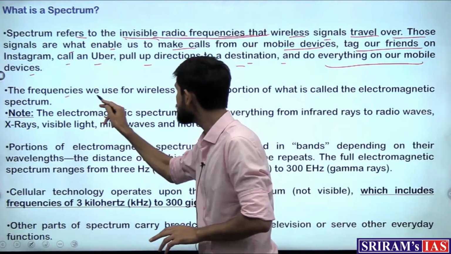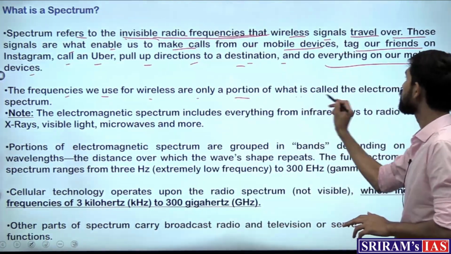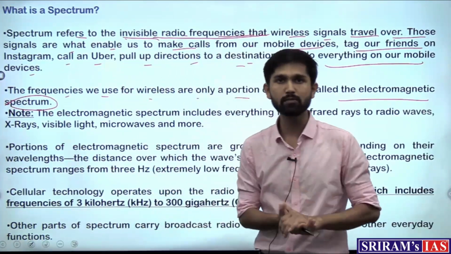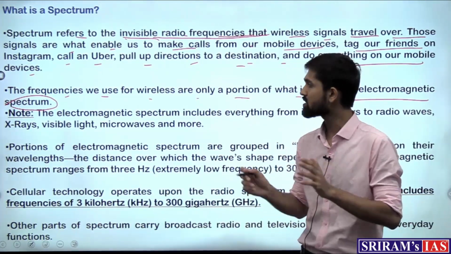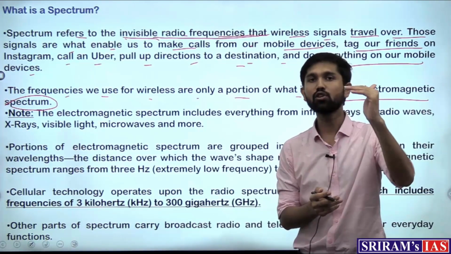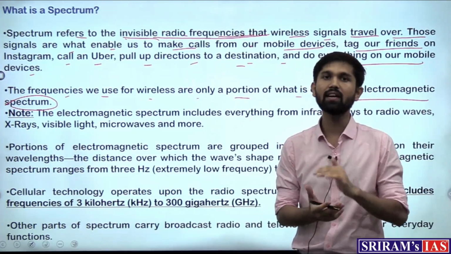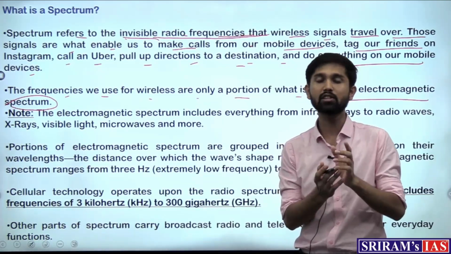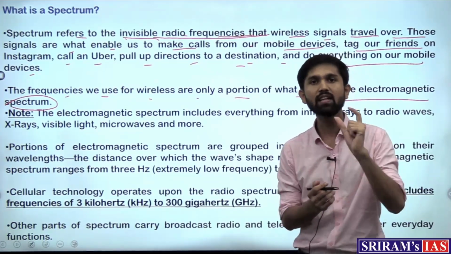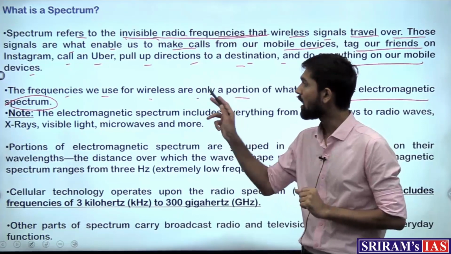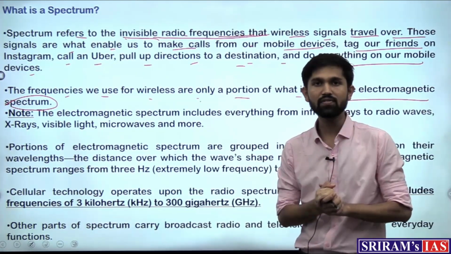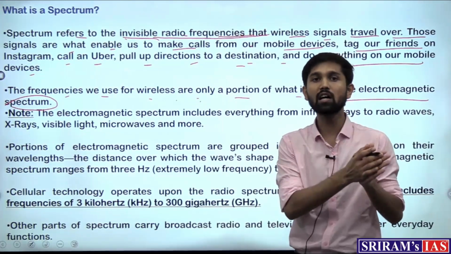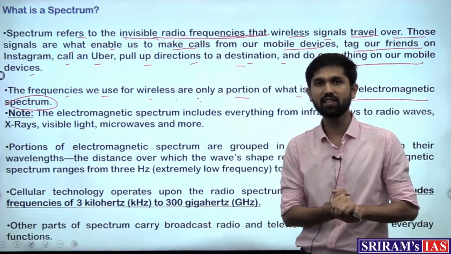The frequencies we use for wireless are only a portion of what is called the electromagnetic spectrum. The electromagnetic spectrum is a large spectrum which has a lot of other rays: UV rays, X-rays, infrared rays, visible light. Of all of those, the waves which facilitate transmission of data are the radio waves. Radio waves are a part of the electromagnetic spectrum.